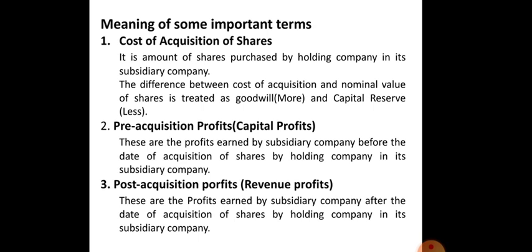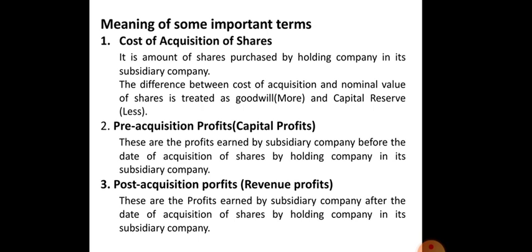And so the difference between cost of acquisition and the nominal value of shares is treated as goodwill and capital reserve. So what does it mean? For example, H Limited and S Limited. H Limited has acquired, for example, 8,000 shares of rupees 10 each. So 8,000 shares are theirs and each share price is rupees 10, but H Limited has acquired those 8,000 shares at rupees 12 each.